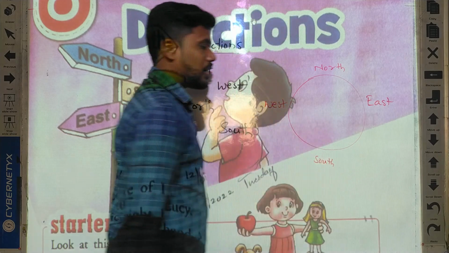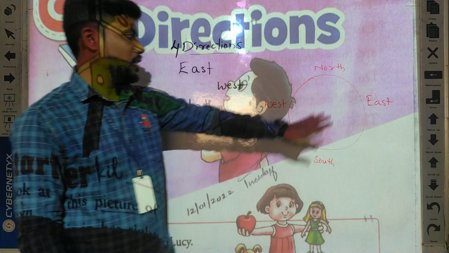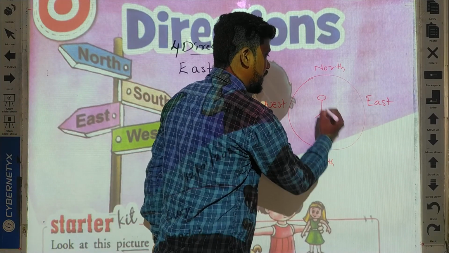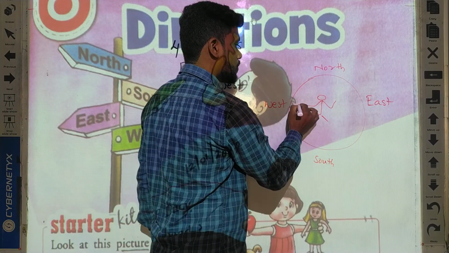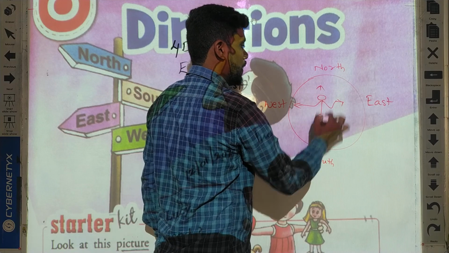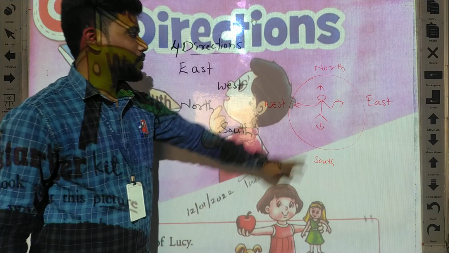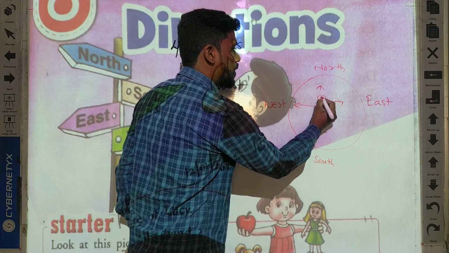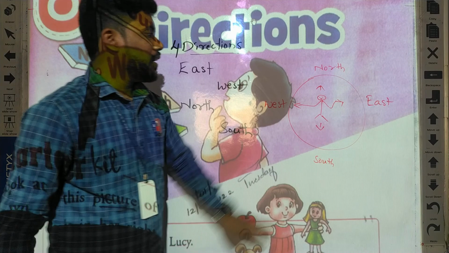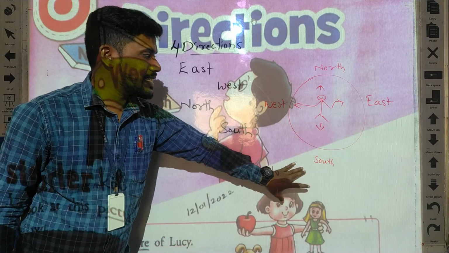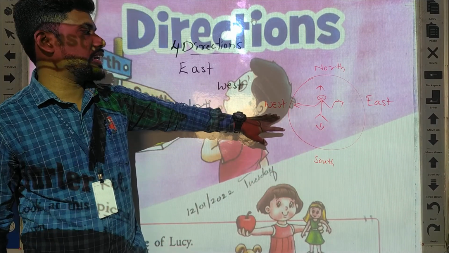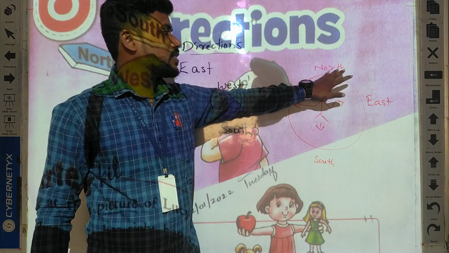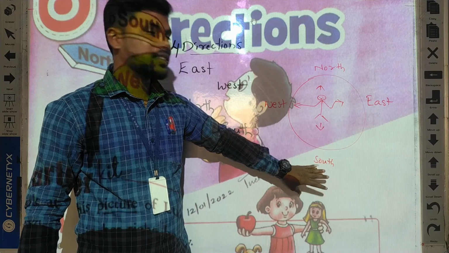For example, this is earth. Earth is round in shape. So this is earth. So you are standing here, for example. Now you are facing towards south direction. So your right is west and your left is east. Your back is north and front is south.